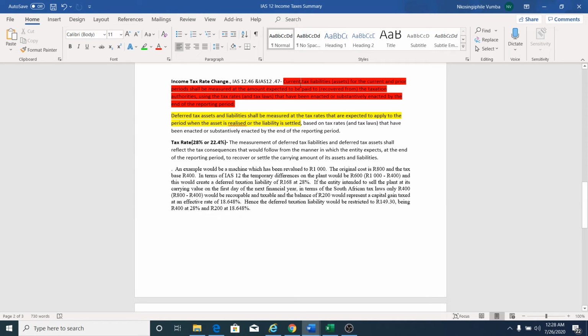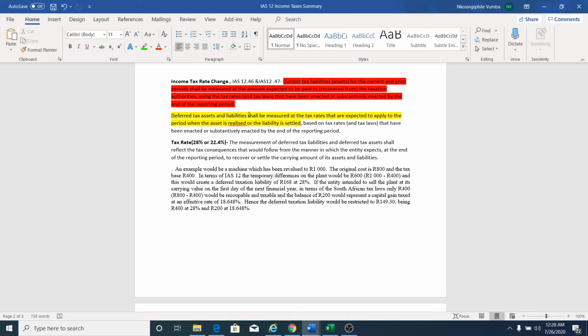Okay, let's talk about the current tax liabilities. What this says is that the current tax liabilities or assets for the current or prior years shall be measured at the amount expected to be paid to or from the taxation authorities. What this means is that if by the end of this year, which is 31st December 2020, we owe SARS 50,000 rand, which has been calculated at 28%.